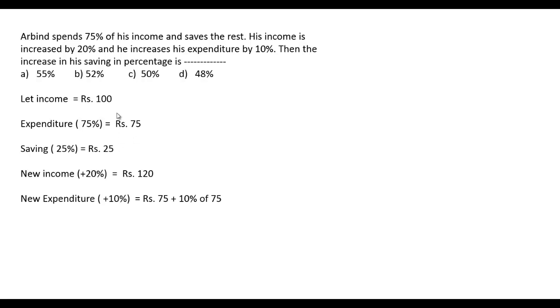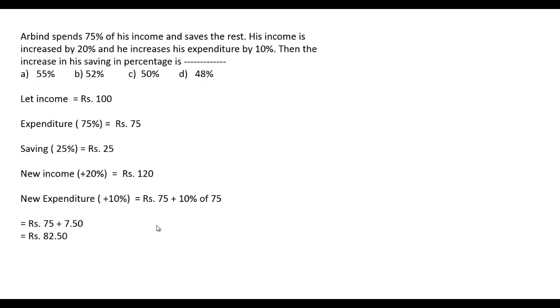Previously the expenditure was rupees 75 and the 10% increase in the expenditure means rupees 75 plus 10% of 75, and 10% of 75 means 7.5 rupees, and therefore it will be rupees 75 plus 7.50, and therefore its total will be rupees 82.50 paise.